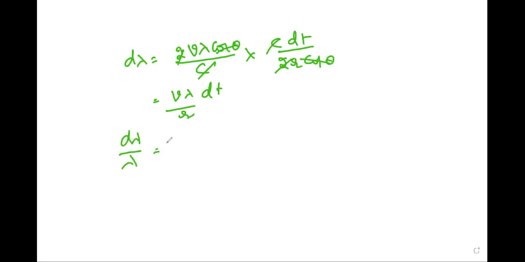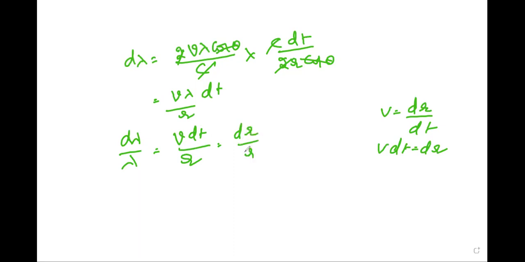Then d lambda by lambda is equal to v dt by r. Because v equals dr by dt, v dt is equal to dr. So d lambda by lambda is equal to dr by r.